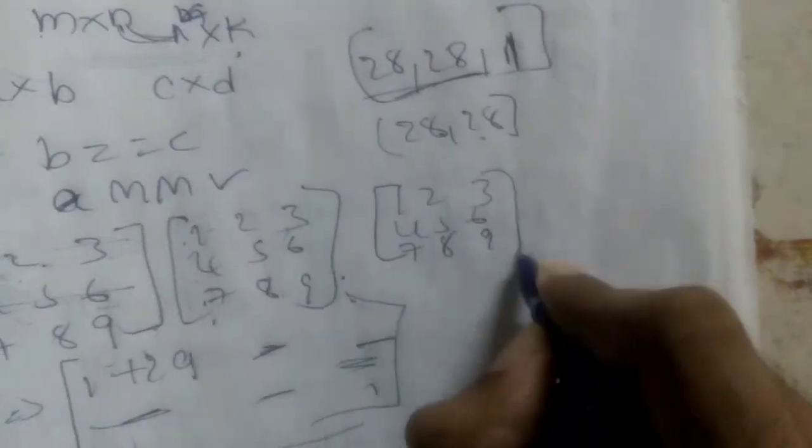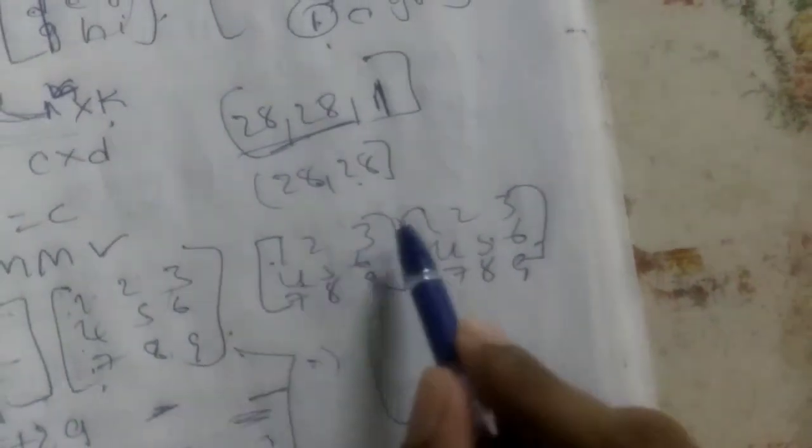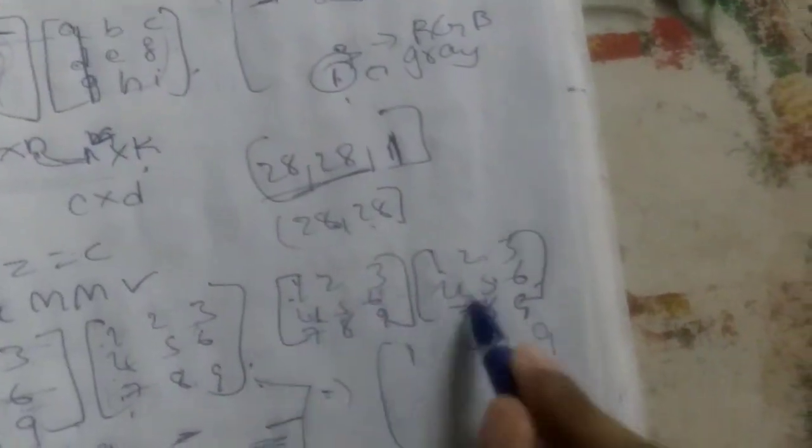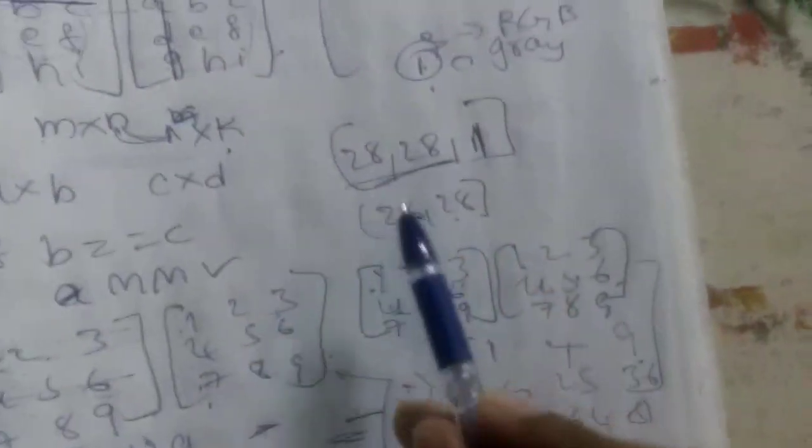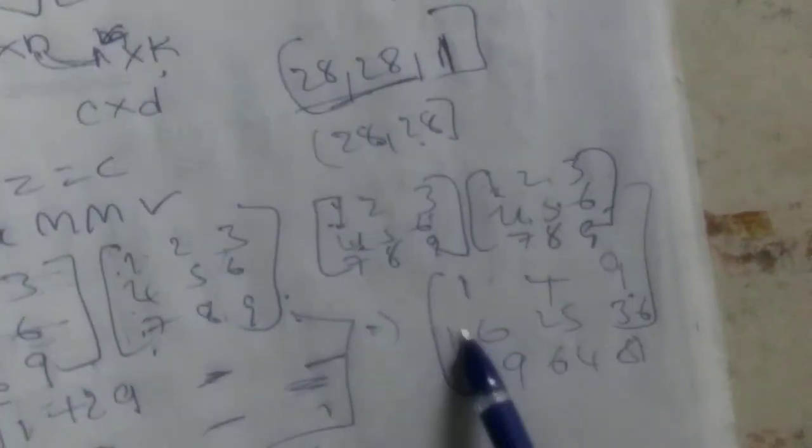1 2 3 4 5 6 7 8 9, and 1 2 3 4 5 6 7 8 9. This is a matrix, guys, and this is a matrix. So what we're going to do is, in dot product we are just going to multiply these elements correspondingly, like 1 into 1 is 1, 2 2s are 4, 3 3s are 9, 4 4s are 16, 25, 36, 49, 64, 81. This is the dot product, guys. I hope you understand it.